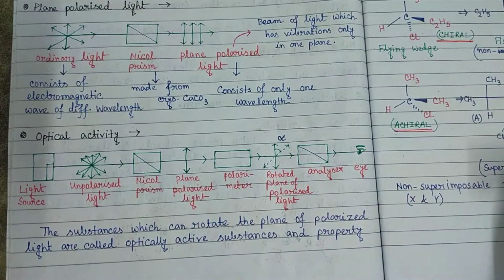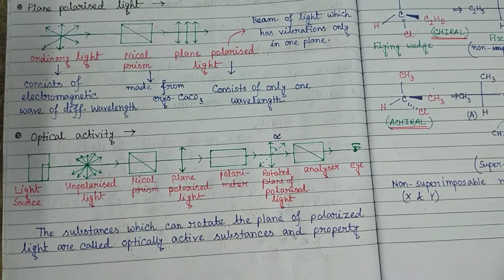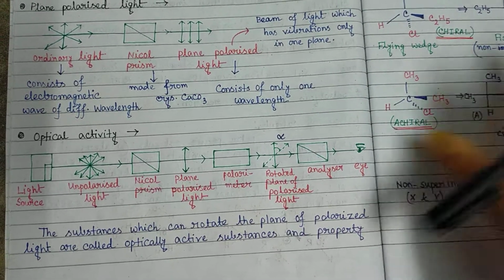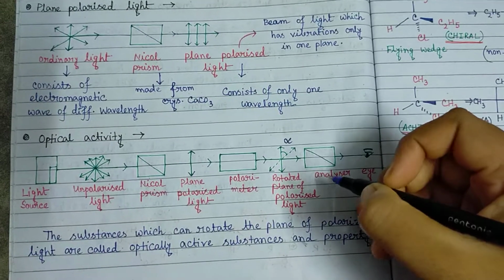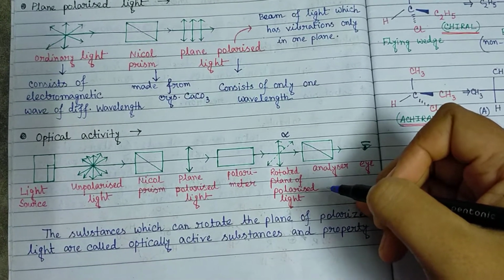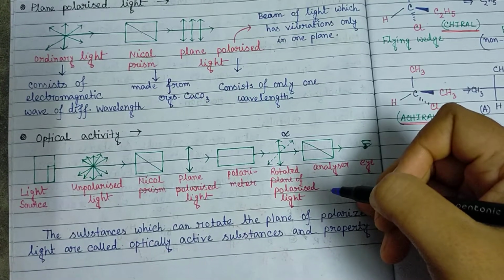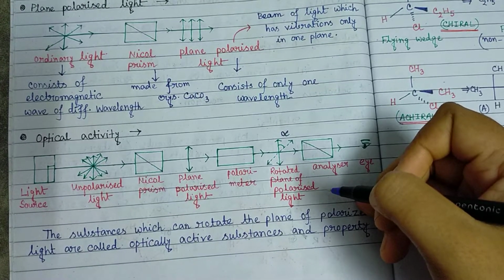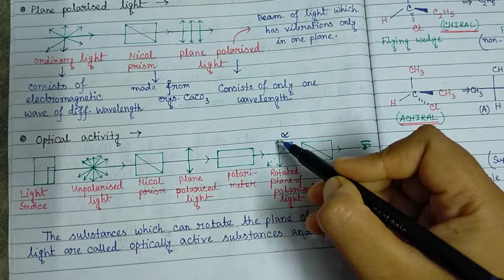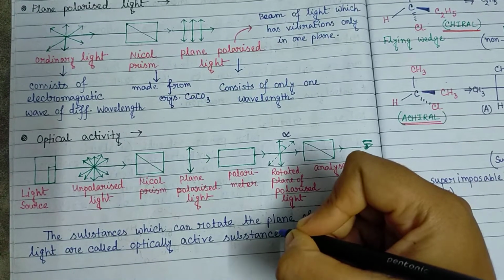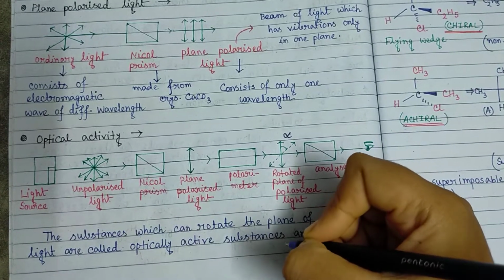The substance which rotates this plane polarized light towards the right hand side, that means clockwise, is called dextrorotatory, and on the other hand, a substance which rotates the plane polarized light towards the left hand side, that means anti-clockwise, will be known as levorotatory.